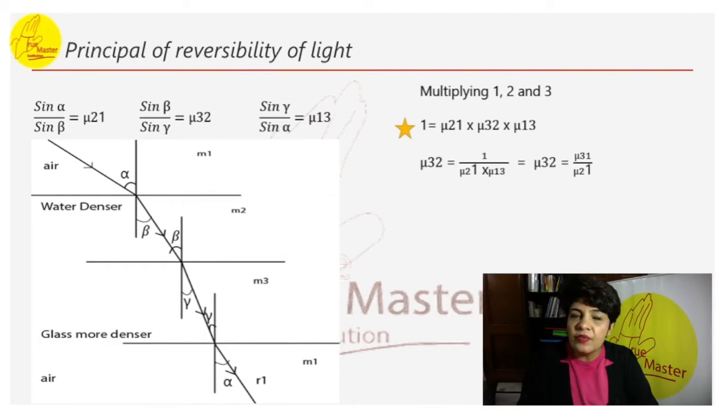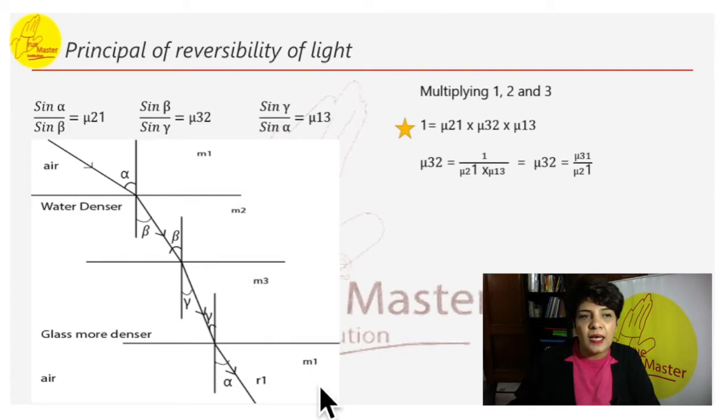Here we have taken three different mediums: air, water and glass. Air is common here. So air, water, glass, air. Please note the first medium here is air denoted by M1. The medium 2, which is water, denoted by M2. Medium 3 by M3 and then M1 repeated.